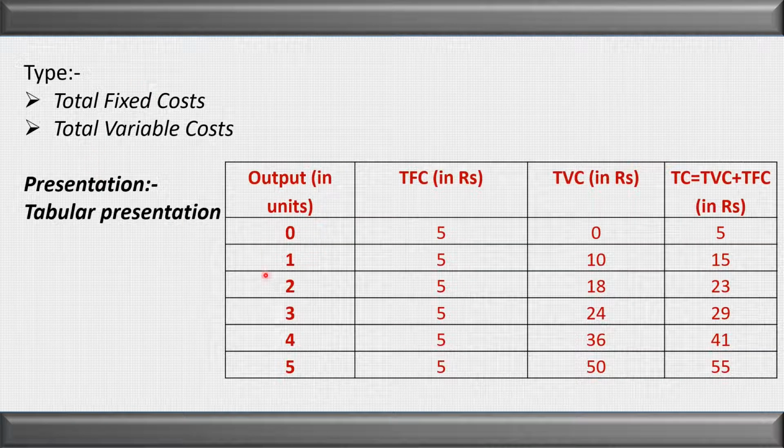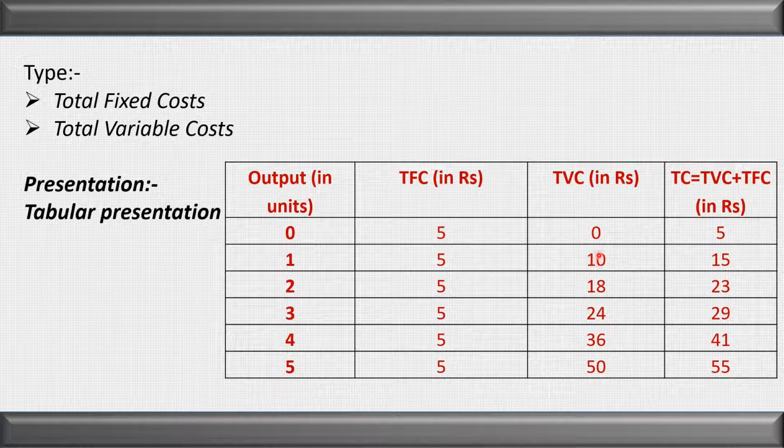Here we have output. We know that total cost is the summation of total fixed cost and total variable cost. Output is 0, 1, 2, 3, 4, 5. Total fixed cost is constant irrespective of the level of output. So total fixed cost is 5, 5, 5. When we are not producing anything, even then the total fixed cost is 5.